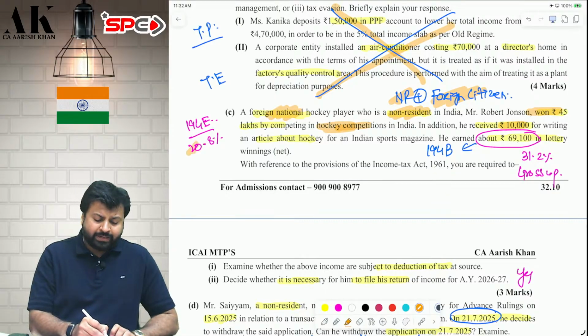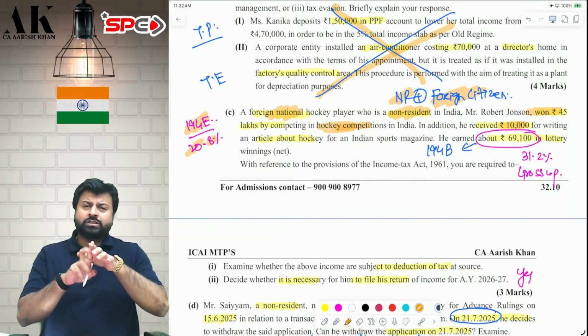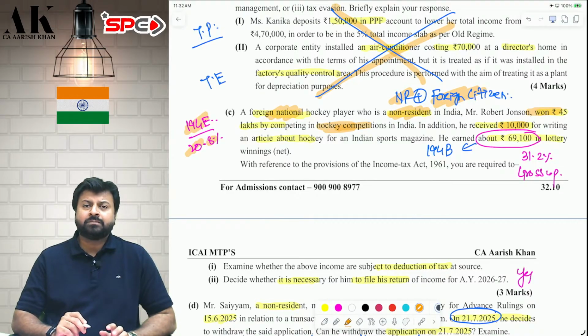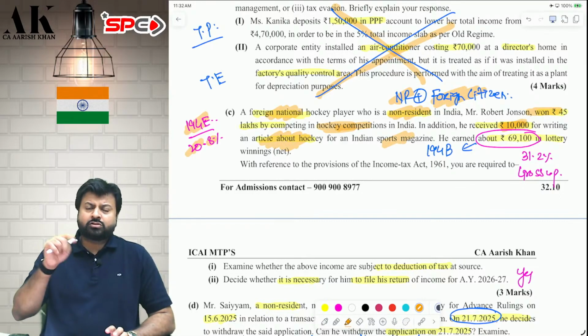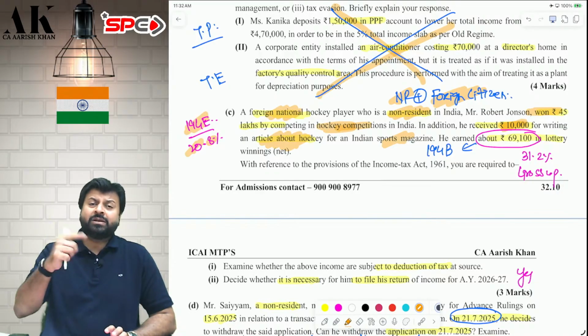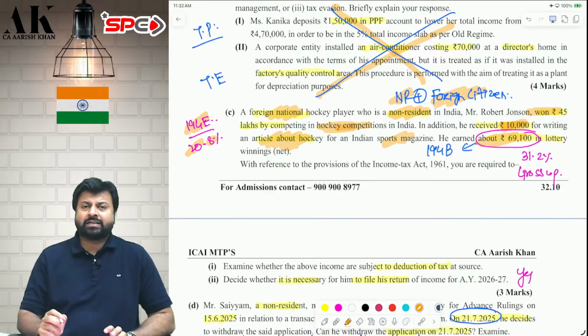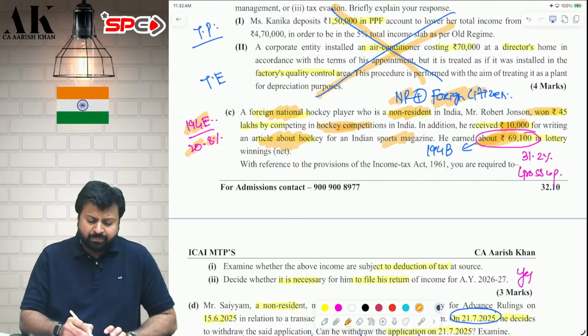So that will be subject to 20.8% tax under 194E. It is taxable under 115BBA. If a non-resident who is not a citizen of India comes to India and participates in any game or sport, he is liable to tax at 20% plus 4% cess. Further, if he is writing some article in a magazine, then that is also subject to 20% tax. If he does advertisement, that is also subject to 20% tax. Yes, if he earns some lottery, then that is subject to 30% tax under 194B. So the first two incomes will be subject to 20% tax under 194E and the third income will be subject to 30% tax under 194B. But the third income you have to gross up because this is net of TDS.